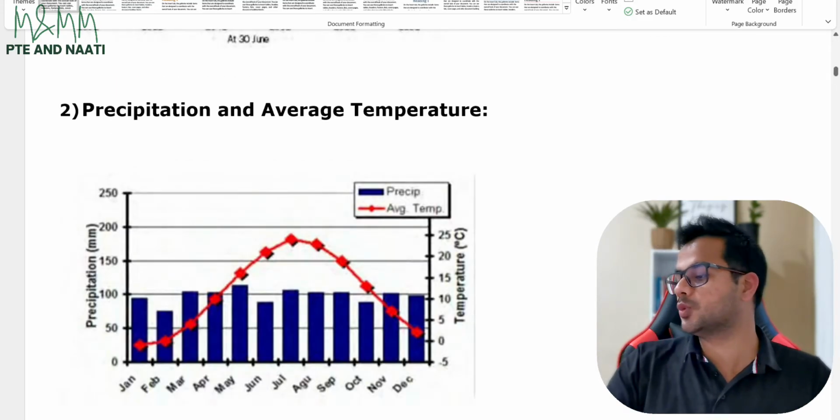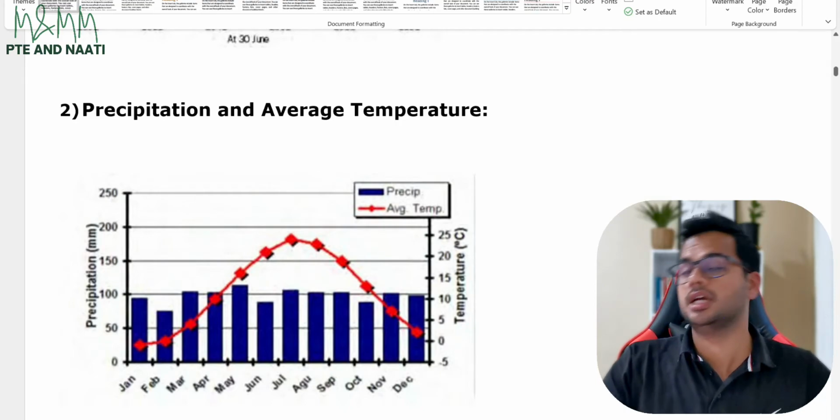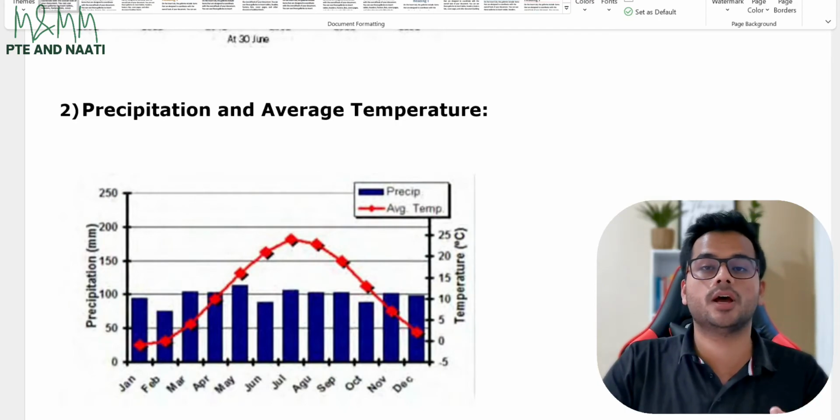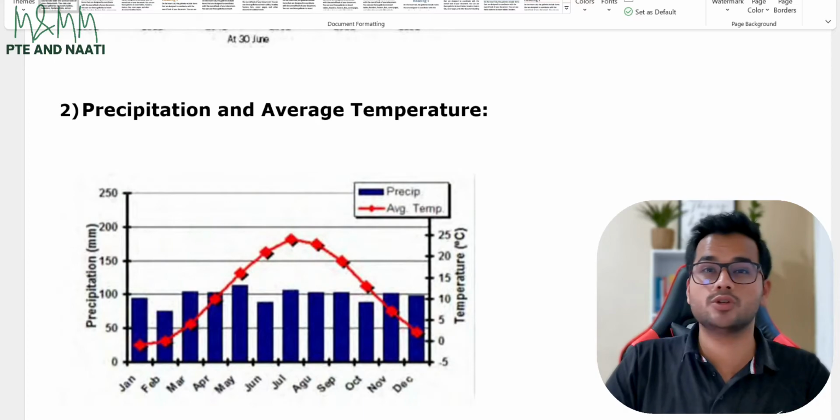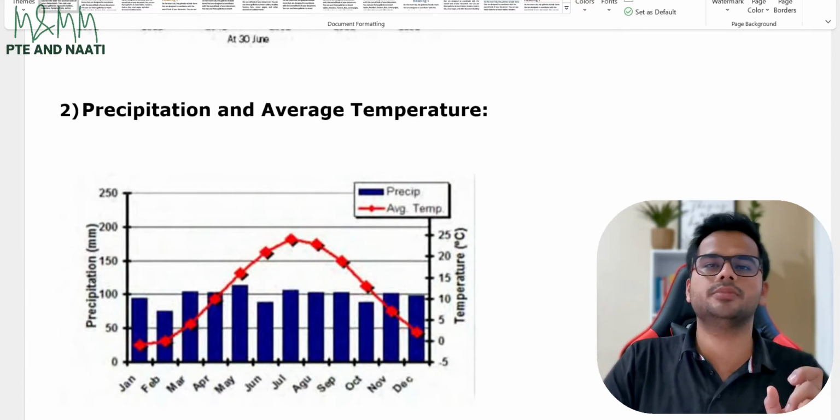The second image is this one, precipitation and average temperature. Now, if you feel that you are not able to pronounce the word precipitation correctly, don't even bother. Especially for describe image, you don't need to try to speak out those tough words. Just pick up the easiest categories possible and it should be all good.